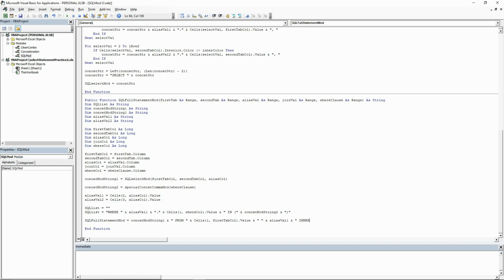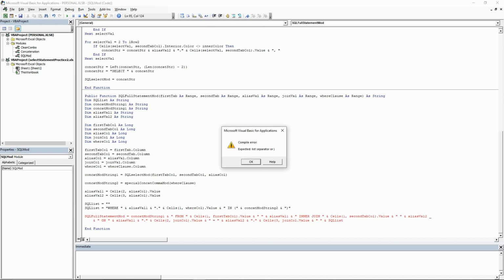Next, we will state our join type, which is an inner join, and add our second table name from the header, and add a space, and our second alias value. And we'll add the word on with spaces. We will add our alias value and a dot to the first join value in the join column, and make it equal to the second value in the join column. And finally, we will add a space and our SQL list that contains the where clause.